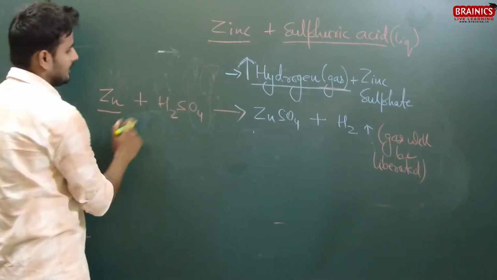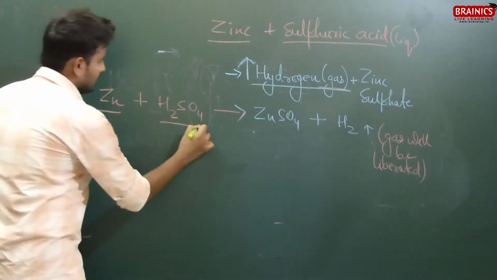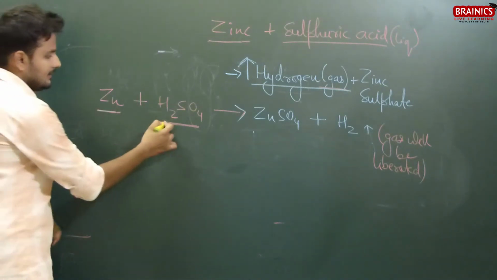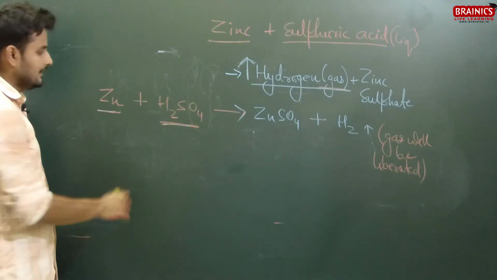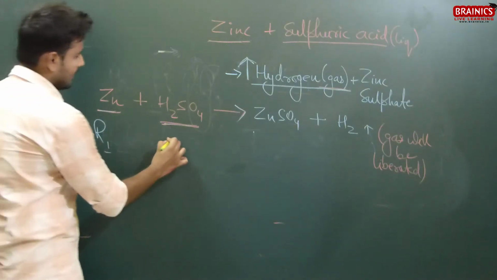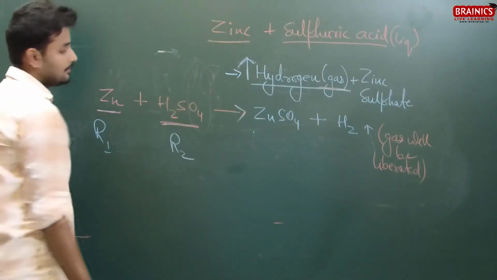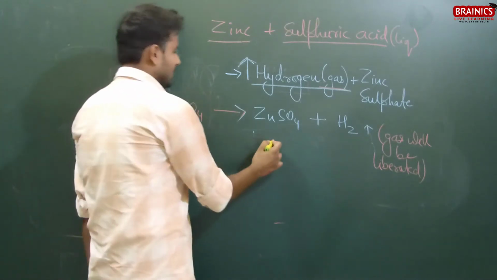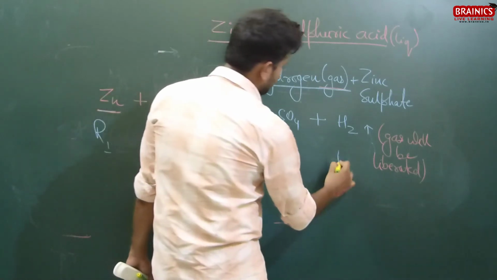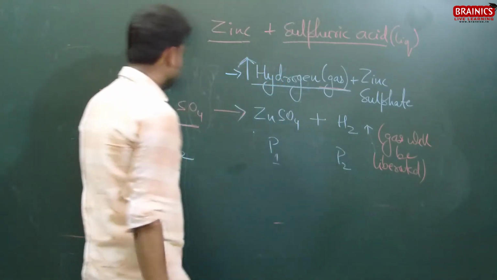Again, on the left hand side, both this element and this compound are reactants, reactant 1 and reactant 2, and we have two products, product 1 and product 2.